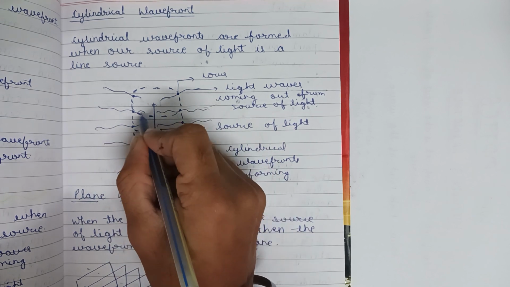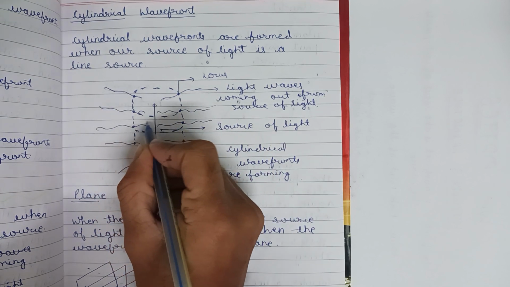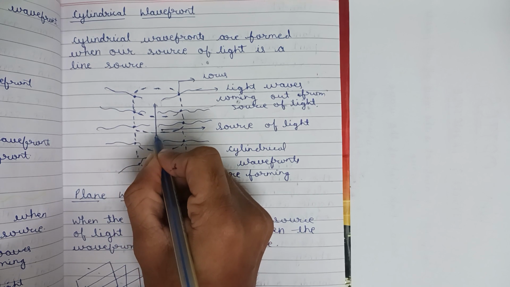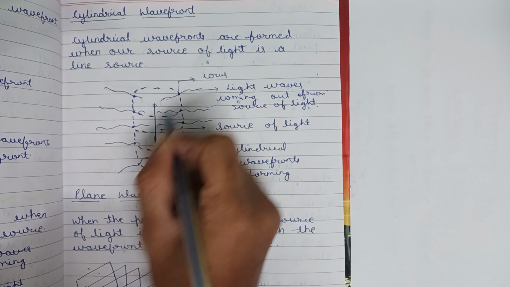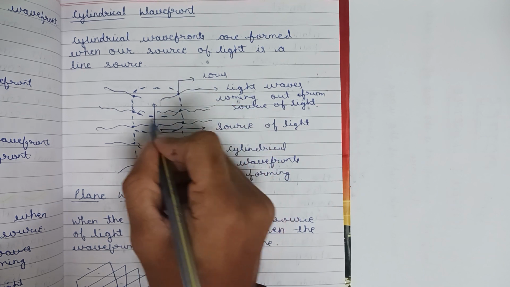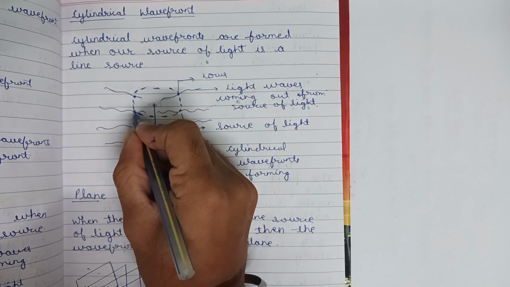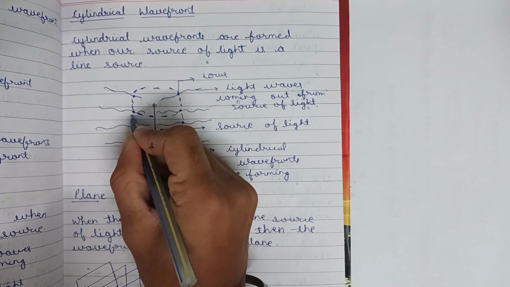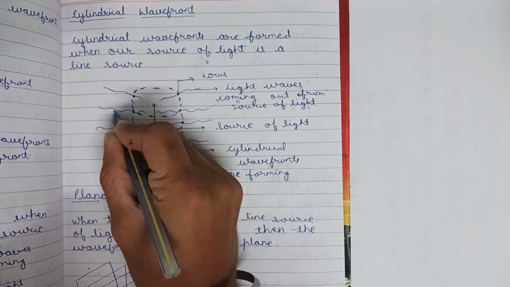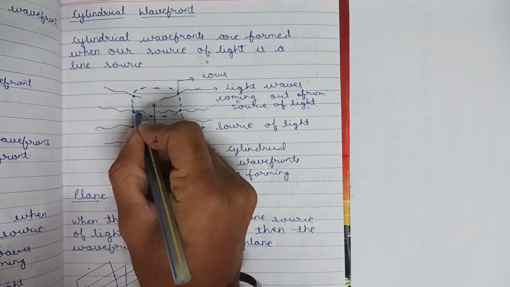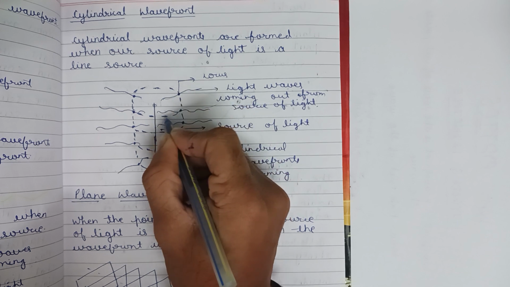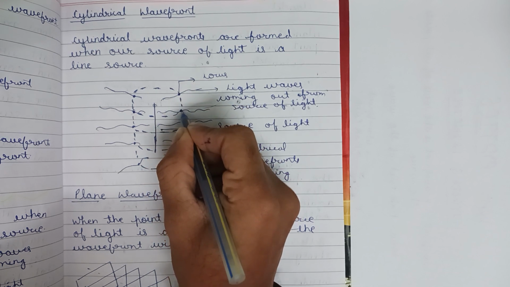These are the light waves traveling from this line source of light. If we join the locus, what will be the locus of these waves? Locus means the peak point. This wave has this as its peak point, this wave has this as its peak point, and so on.